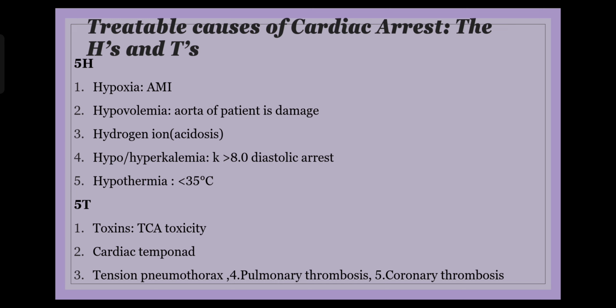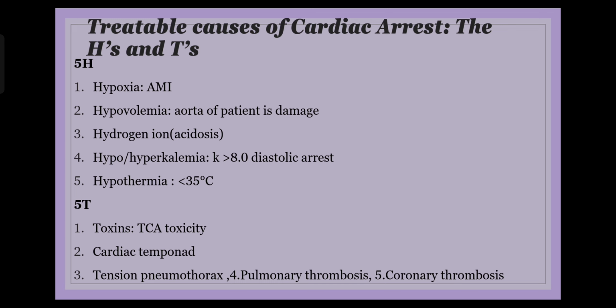Then is hydrogen ion, the H obviously because we wanted to create a mnemonic here. So H hydrogen ion excess that would contribute to acidosis, and acidosis can again contribute to pump failure. It can damage the heart, it can damage the brain. And today we talk about heart per se. So the cardiac activity will be compromised. Please appreciate that in our body we need optimum temperature of functioning, we need optimum pH. If the pH is distorted, it will result in damage to the heart again, so pump failure can occur.